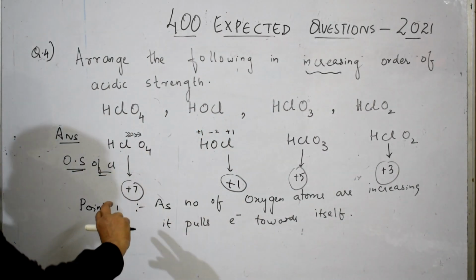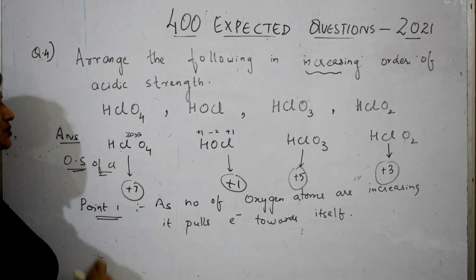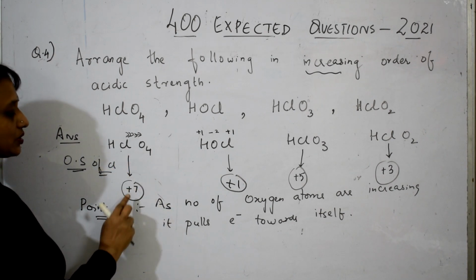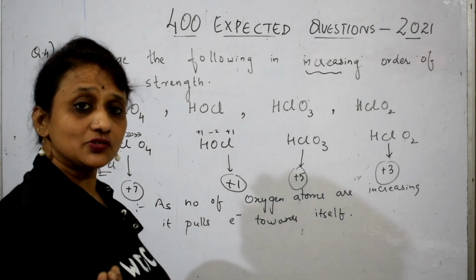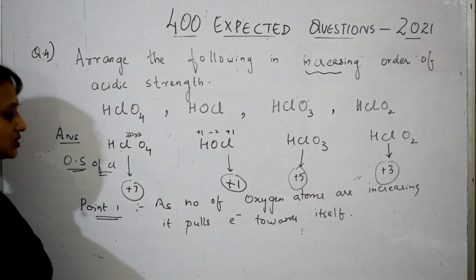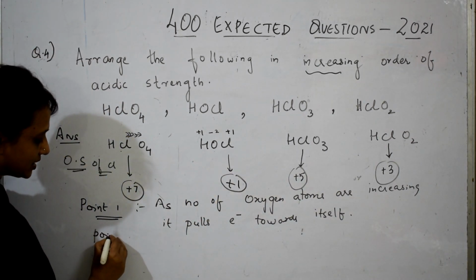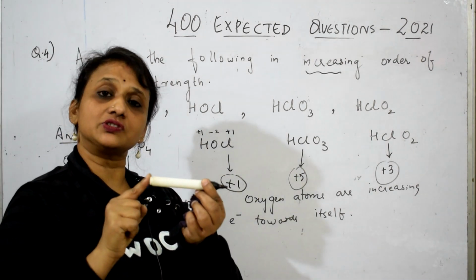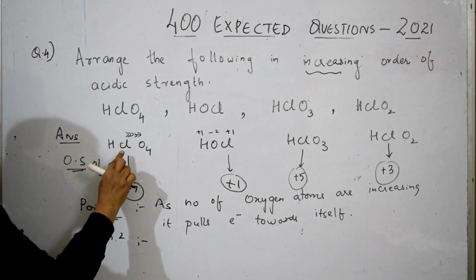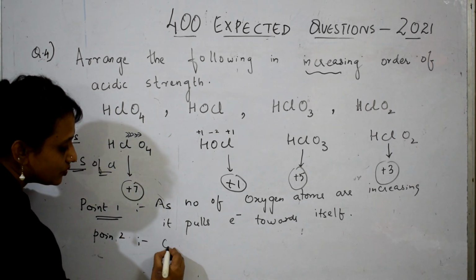Okay. Now once it pulls the electron, what is going to happen, students? Here this chlorine starts getting deficiency. It wants electrons, no? It wants electrons or no? Immediately this chlorine, point number 2 is, what it does? It's going to weaken the bond between oxygen and hydrogen.